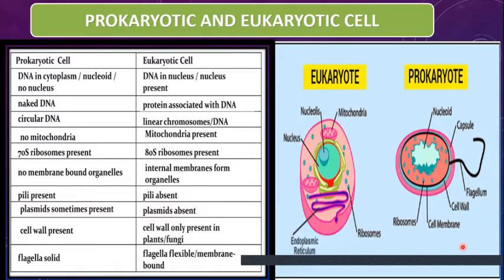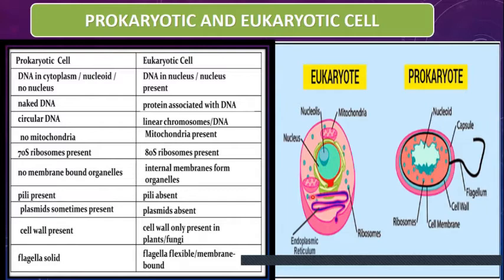If you see the difference between the prokaryote and the eukaryote, here you are observing the structure, that a prokaryotic cell does not have the nuclear membrane enclosing the nucleus, but here in the eukaryotic cell you see that it is enclosed by a nuclear membrane.